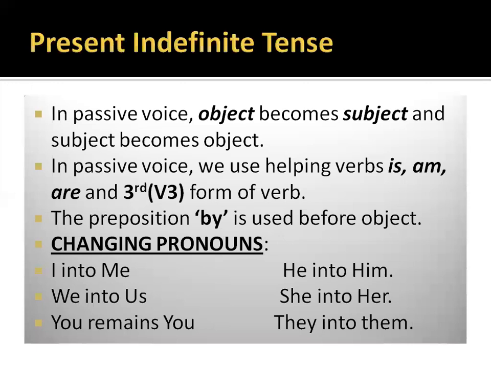First of all, object becomes subject and subject becomes object. Number two, when you change the sentence into passive voice, we use helping verbs is, am, are, and third forms of verb. Number three, the preposition by is used before the object. And you also need to understand the rules of changing pronouns. When the sentence starts with I, we change it into me, he into him, we into us, she converts into her, you remains you, and they converts into them.